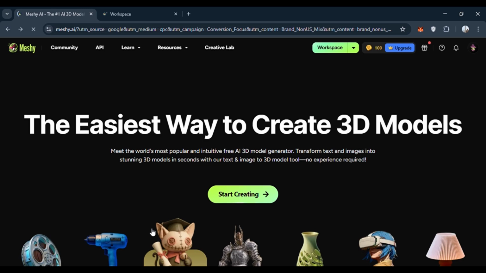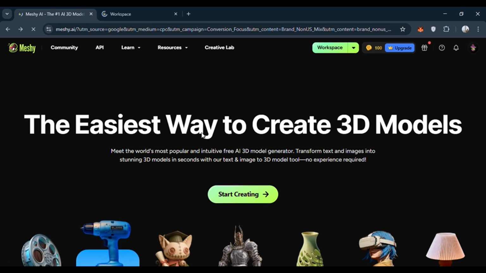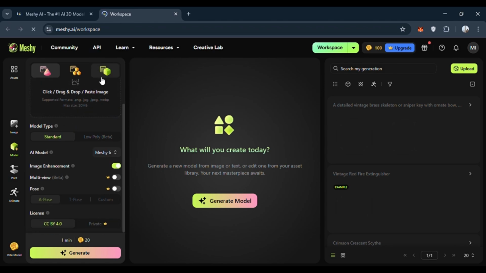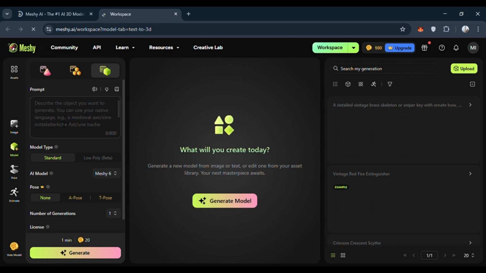After typing the prompt, we face the site and tools like this. As you can see, we have different options like image to 3D, batch image to 3D, text to 3D, and so on. We can use these models, and for new ones you can write your prompt here.